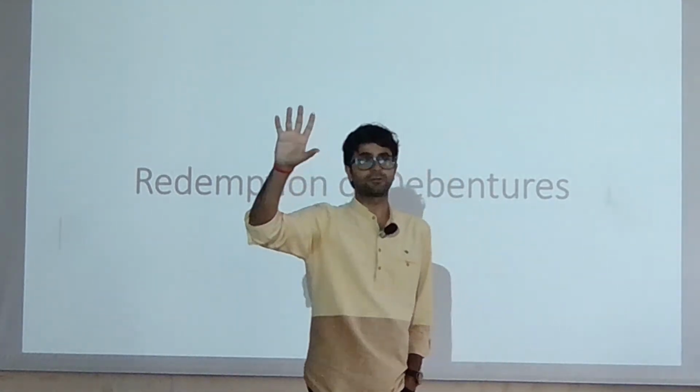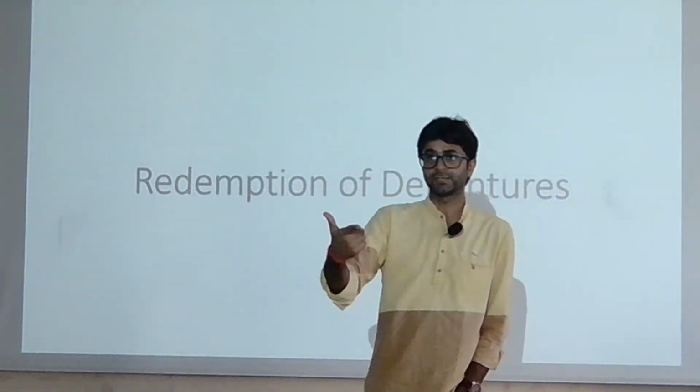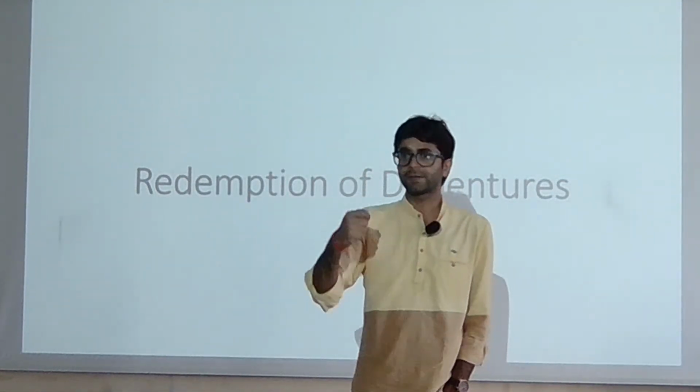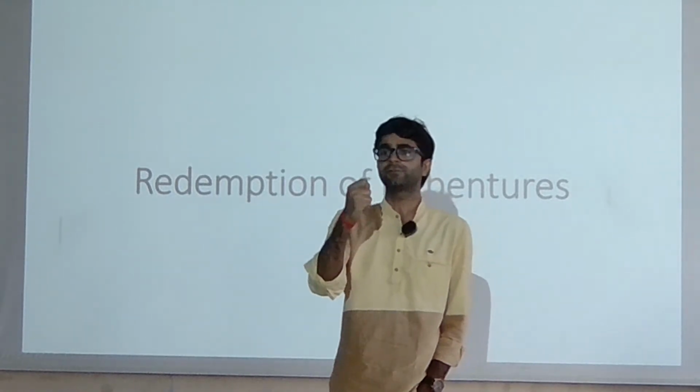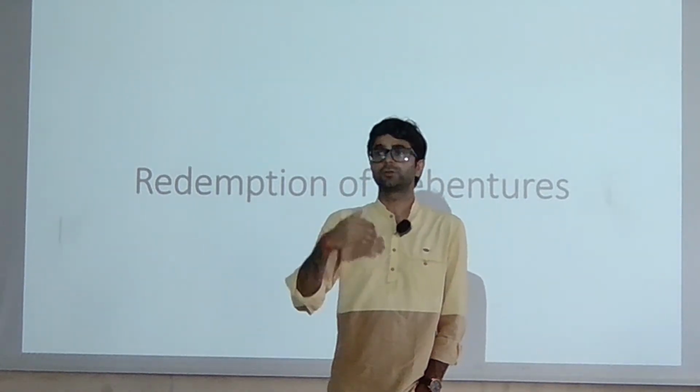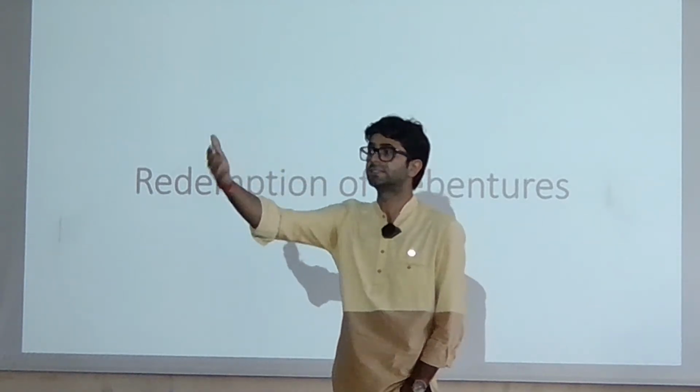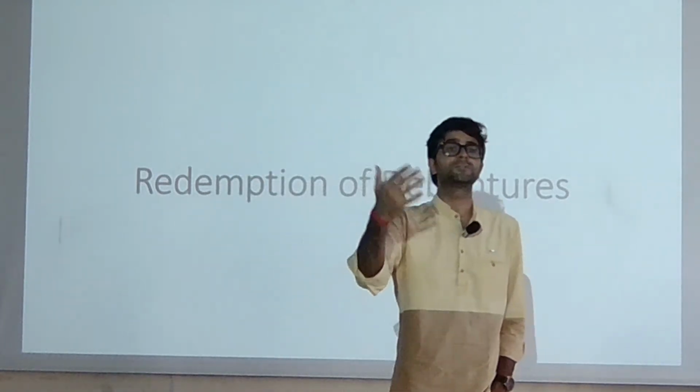Let's say 5 years is the maturity date for these debentures. So at the end of the 5th year, I'm going to repay in terms of, you can say, your interest amount, plus at maturity period ke time pe I need to repay your principal amount. So that is what the redemption of the debenture is.